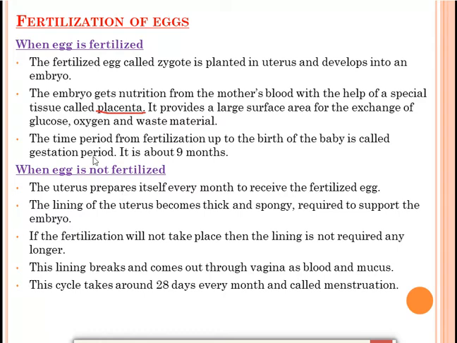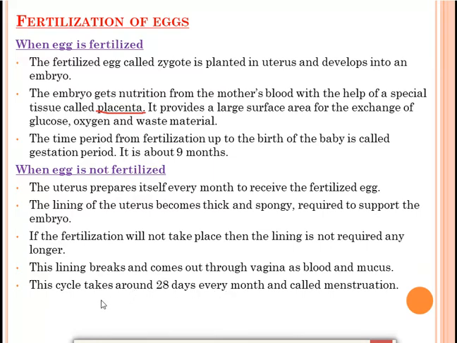But if the fertilization does not take place, then the lining is not required any longer. If the uterus does not receive the fertilized egg, the zygote or the embryo, the lining is not required. Then the lining will break and come out through the vagina as blood and mucus. The cycle takes place around every 28 days and is called menstruation.